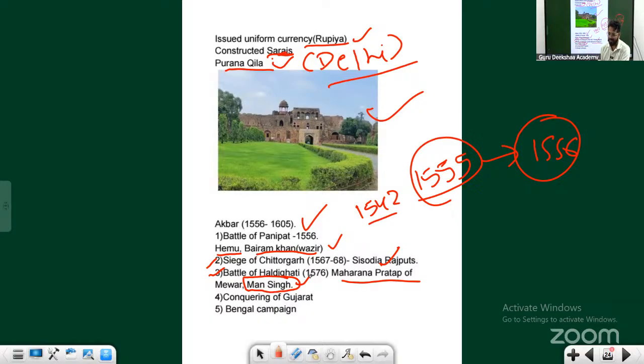When you read the history, as I told you, he started his own religion. He thought every religion is good, there are good elements in every religion, so why not start a religion which has the good elements of all religions? Only two people joined, Akbar and Birbal.